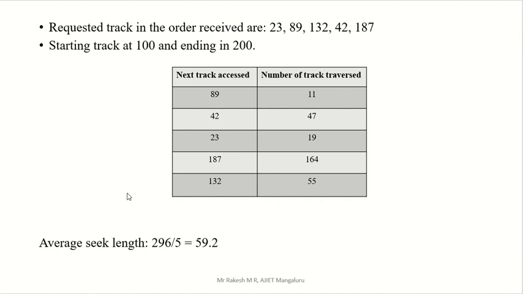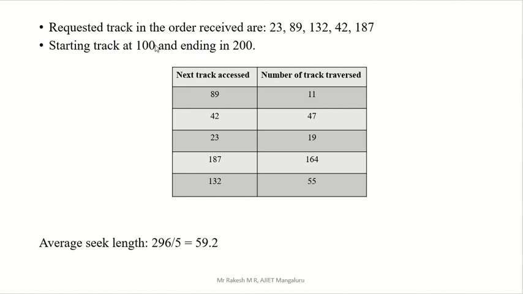CLOOK, see, request is 23, 89, 132, 42, 187. Starting it is 100, ending is 200. That means totally 200 tags are there. So in the graph, if you write any graph, then it is 0 to 200. In between whatever you want, you can divide that, but starting is 100. I will go in decreasing order. Okay, this time I will go in decreasing order.